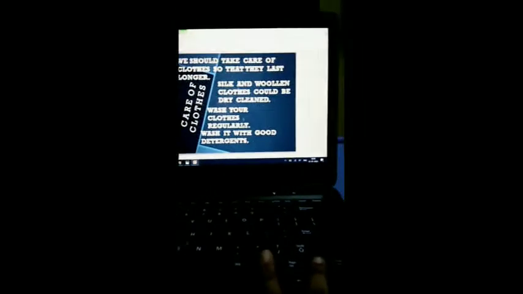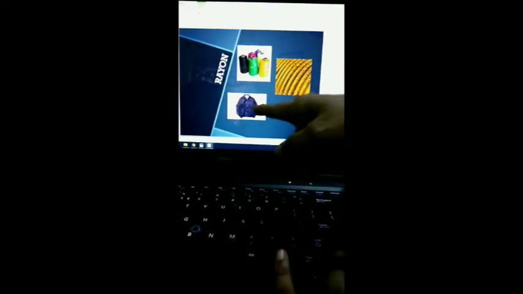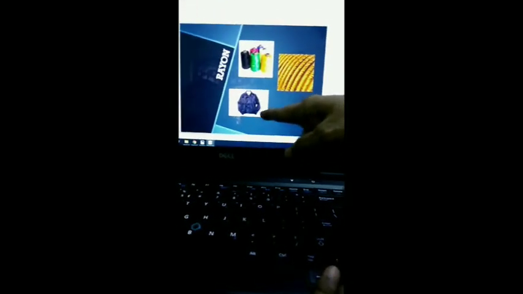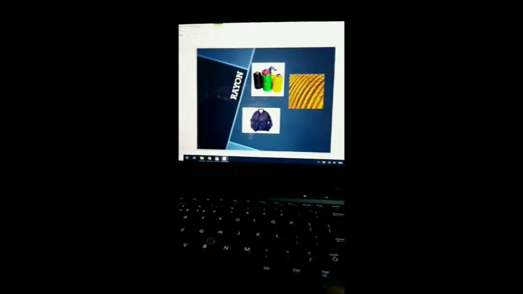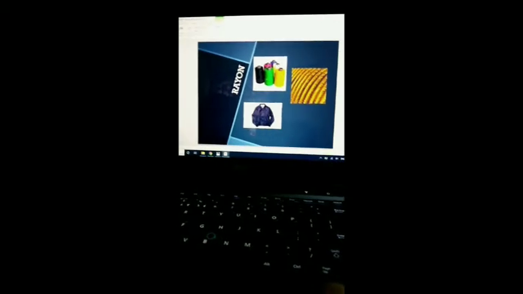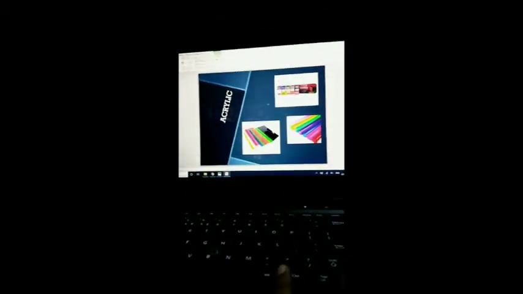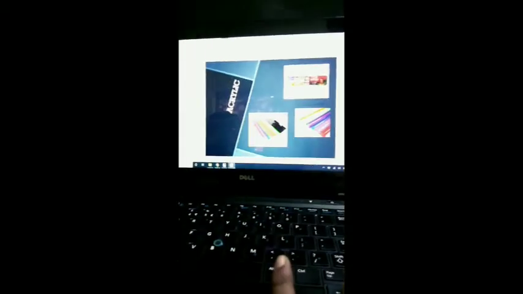The next slide is rayon. The coat we wear in the rainy season, that we get from rayon. The next slide is acrylic. The color paints we use to draw are called acrylic.